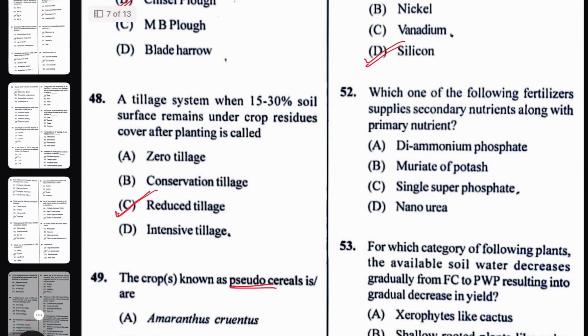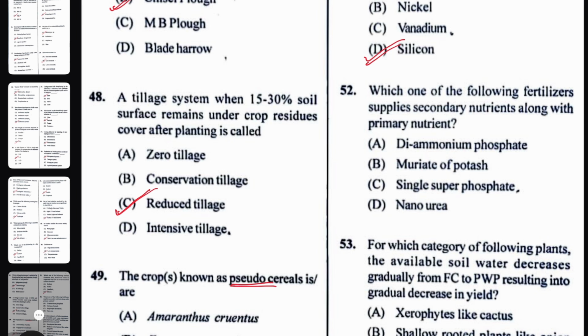Next question, which one of the following fertilizers supplies secondary nutrients along with primary nutrients? That is single superphosphate. It also supplies sulfur and calcium. Single superphosphate, along with 16% P2O5, also supplies 11 to 12% sulfur.